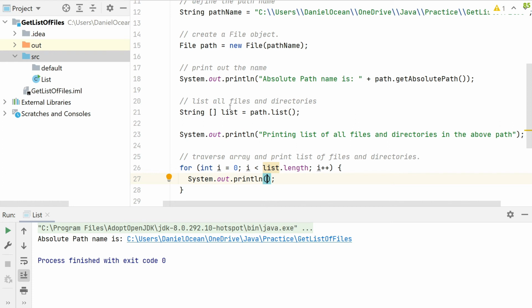Okay, so we're going to traverse the list, but now what are we really going to be outputting, right? We have to make use of the index. I'm going a little bit into the basics, so hopefully you enjoy that. So system.out.println, and then what we're going to do is we have a list, right? And that list has a particular indexed entry, and there you go. Now, because each entry is a string, it should output for us each of the list of files and directories at the absolute path that we had defined, right?